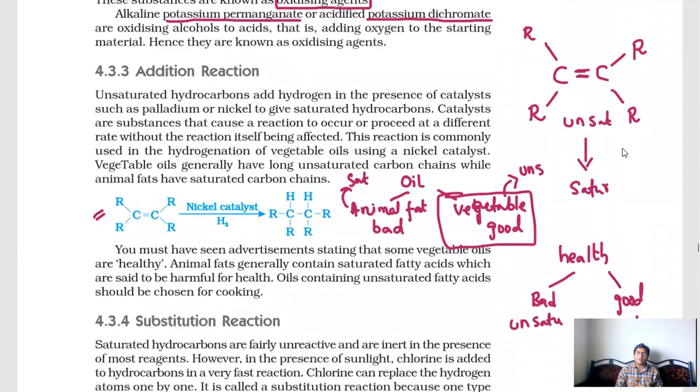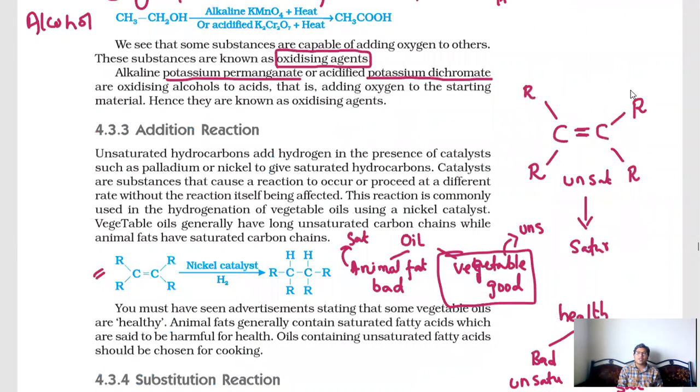So here we have a concept: unsaturated can be converted to saturated. So how we can convert means by adding hydrogen. If you add hydrogen, what will happen, you know? Here we have two bonds, isn't it? These two bonds will become single bond. It will become single. Basically, you see, valency for the carbon, for this carbon, 1, 2, 3, 4.